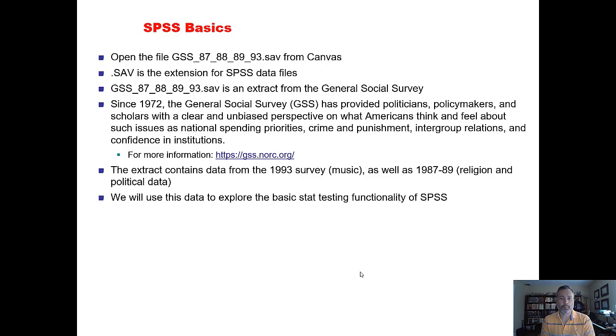So this extract pulled from those 4 years specifically. From 87, 88, and 89, we've got some data on religion, religious attitudes, and religious behavior, and also some data on political orientation. The 1993 survey, we're pulling those music variables. And then there are demographic variables that were asked in every year. And so you'll have those for all 4 of the years that are in there. And we're just using this data to explore the basic stat testing functionality and the data transformation functionality of SPSS.